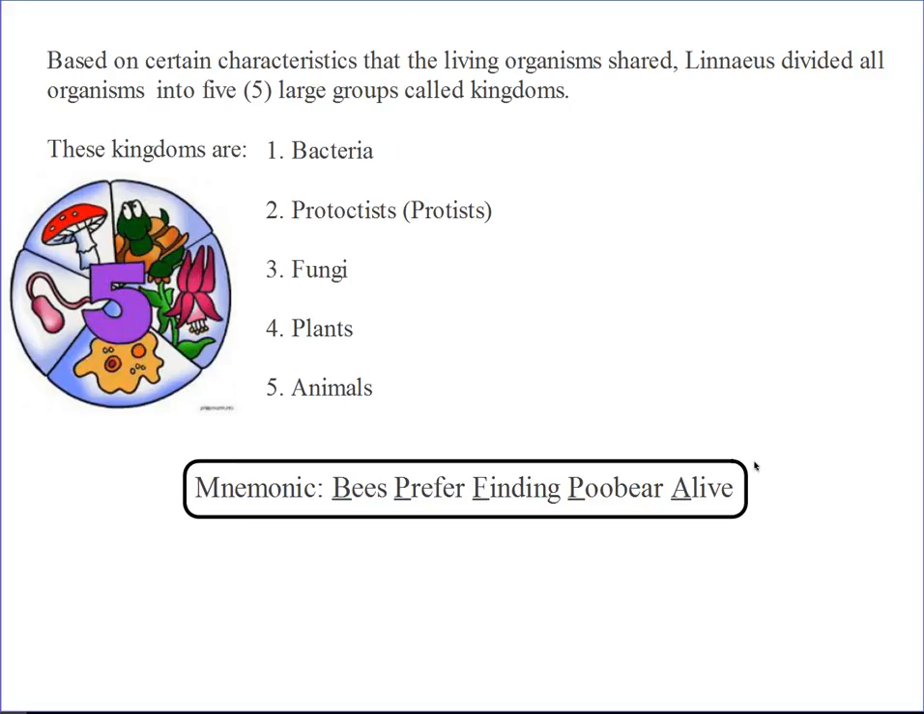Based on certain characteristics, all living things on Earth were divided into 5 kingdoms or 5 large groups, and this was done by our Swedish botanist, Carolus Linnaeus. He divided all organisms into 5 large groups, and these are bacteria, protists, fungi, plants, and then animals. Here are our bacteria, protists, fungi, we have our plants here, and then we have this nice looking animal here. So these are our 5 kingdoms of organisms.